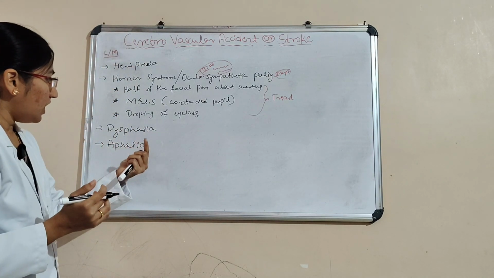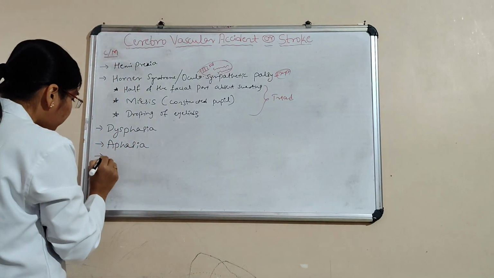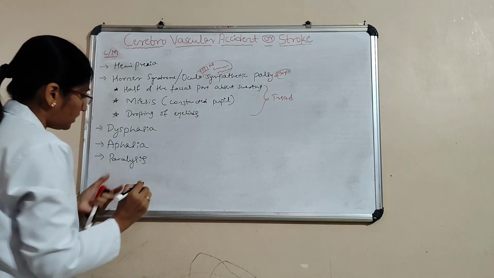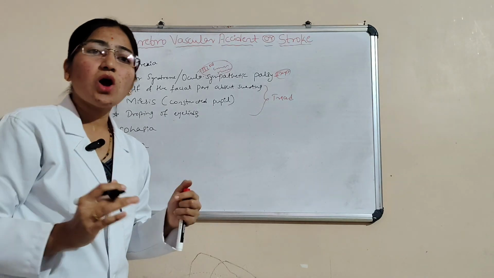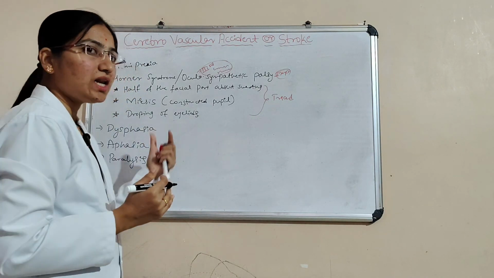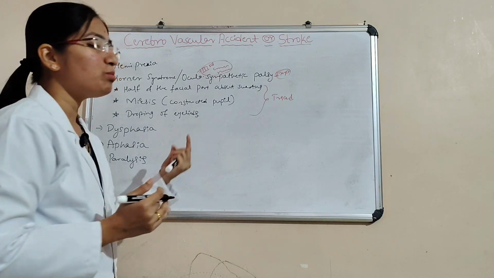Next one is paralysis. Here, it's a loss of nerve supply to the affected part. These are the clinical manifestations, very, very important.